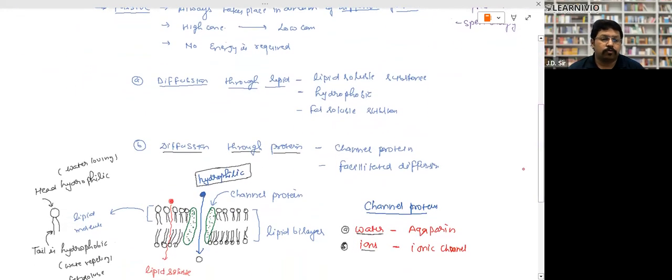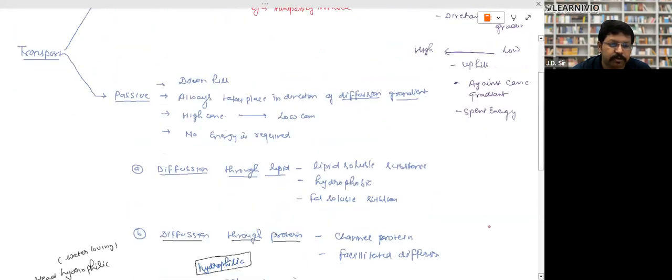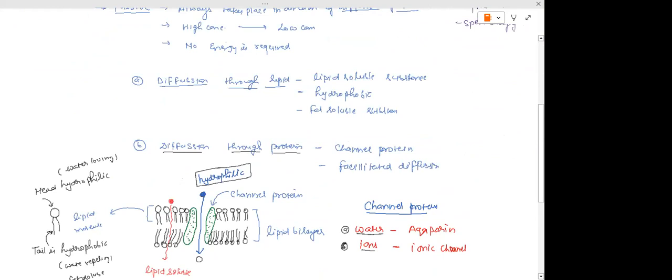Now, how does diffusion take place? So we have already discussed that diffusion always takes place downhill. We have just discussed it. Diffusion is a passive transport, always in the direction of the concentration gradient. Right. Now, how does the diffusion take place? So look, diffusion takes place in two ways. Right. First, give me just a minute.